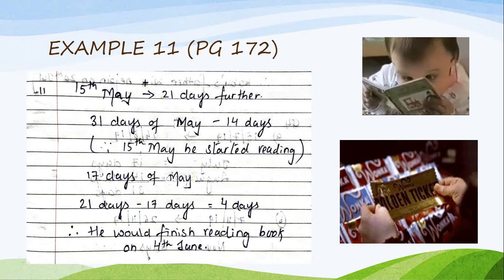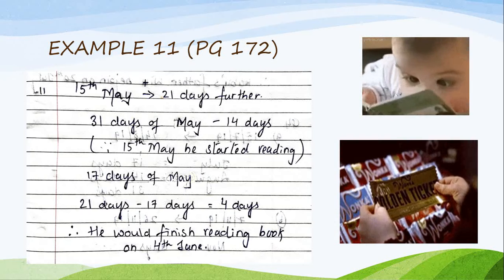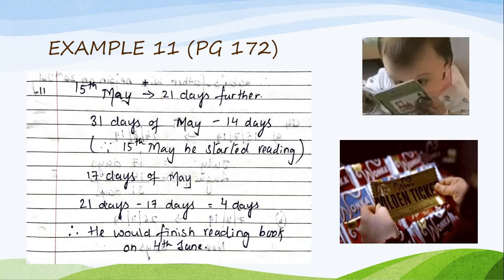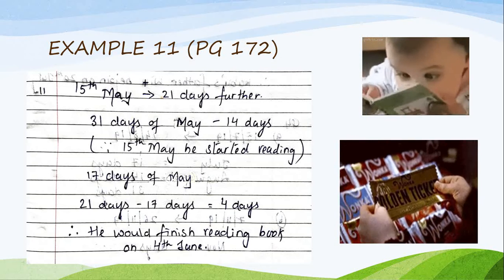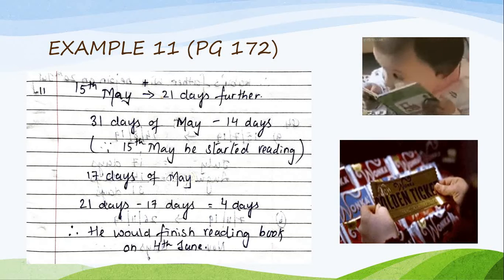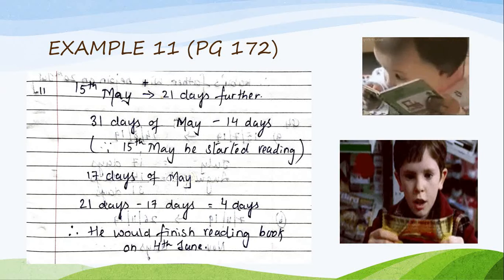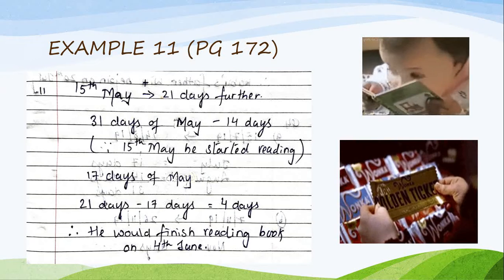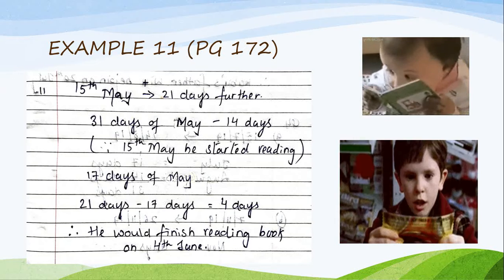Now, for May 15th, they have not given any year. Here we don't have to consider it, and it is May, so we don't have to do anything with a leap year. There is no February, there is no year like 2017 or 2016, nothing, like in the earlier example we had. So from 15th May, I have to count 21 days.